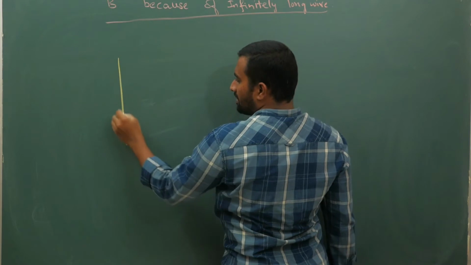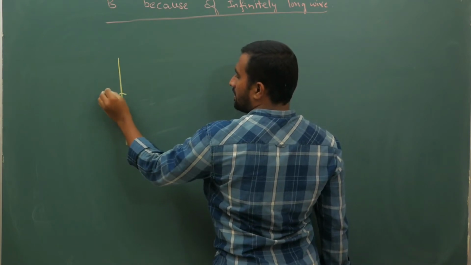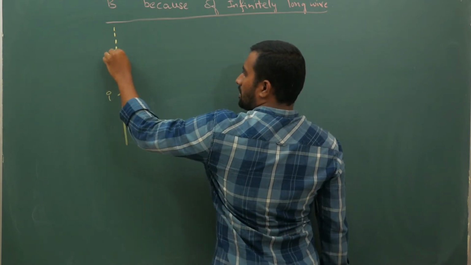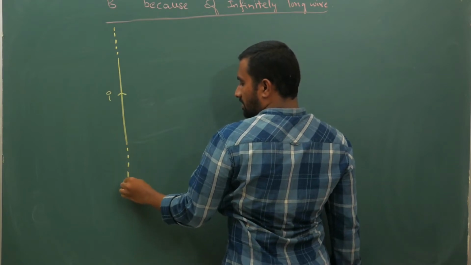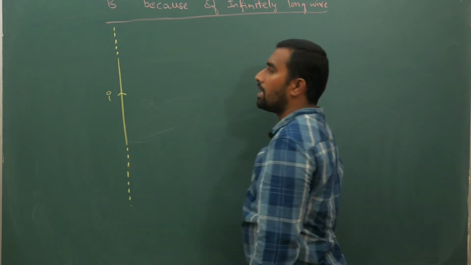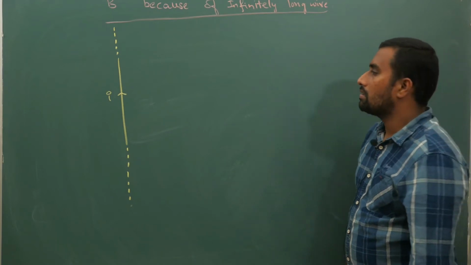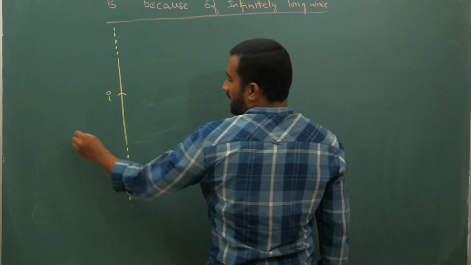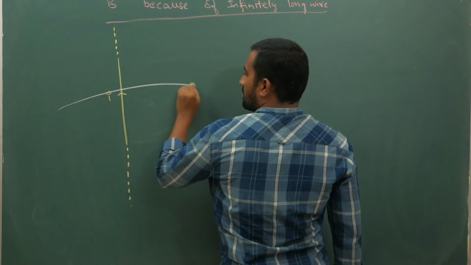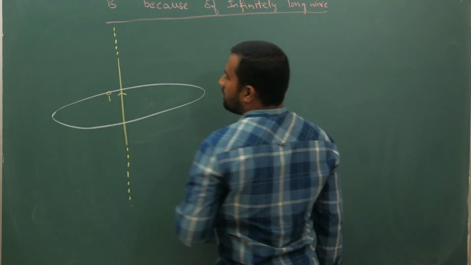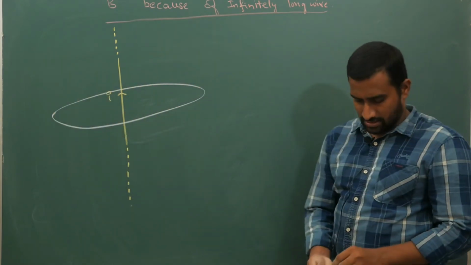Now let us say you have a current carrying wire I extending up to infinity like this. If you talk of magnetic field lines, they will be in concentric circles like this.